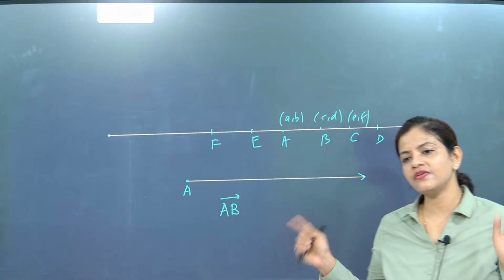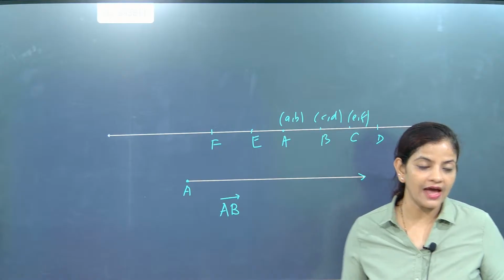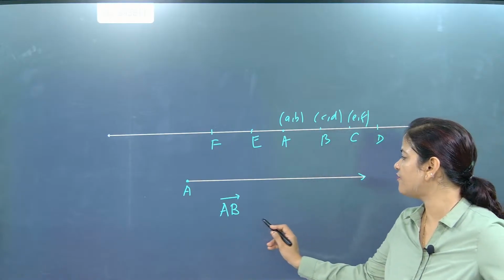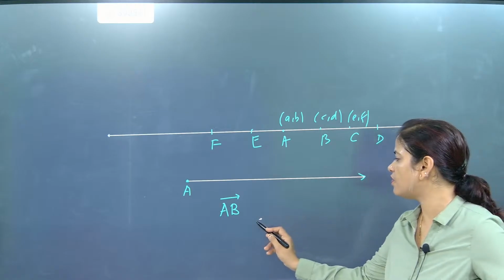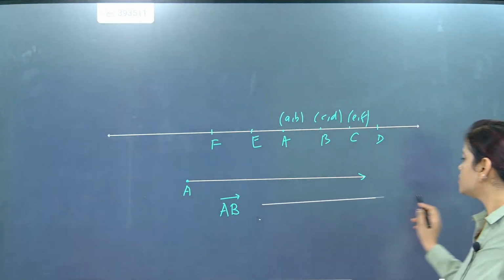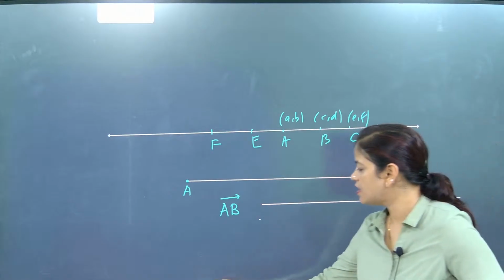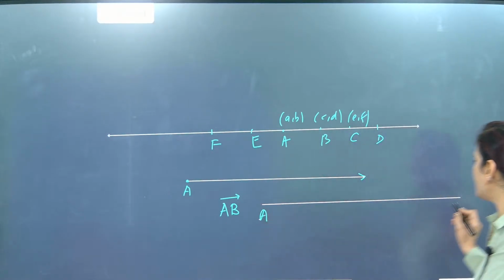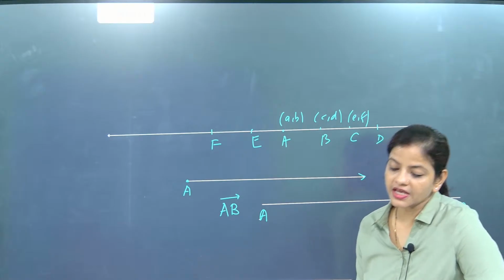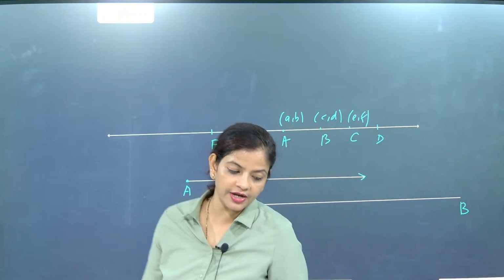A line does not have any endpoint, but a ray will have one endpoint. Now Amrish, you are going to tell me what is the difference between the line I have drawn and the ray I have drawn. Now we are going to draw this. So what is the difference between all of these? Now this is A and this is B. So here, yes, infinite endpoints, ray one endpoint, very good.